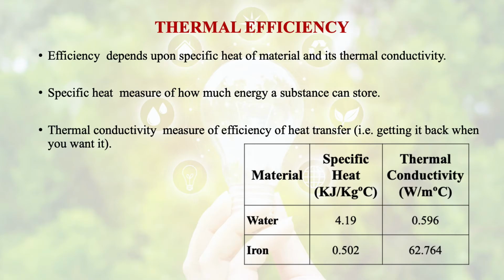But when we talk about the specific heat, that of water is more, that is 4.19, and for iron it is 0.502. So we have seen that in a heat exchanger we generally use water as a medium to transfer heat, because specific heat is more in water, so that much energy is absorbed in water.